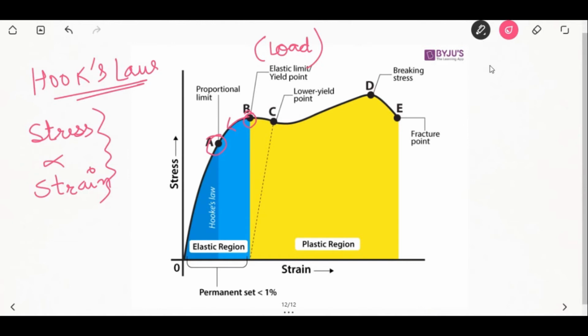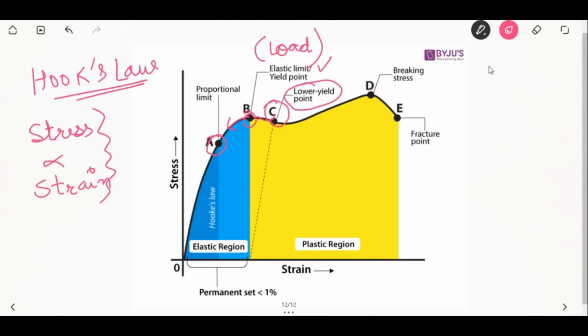Next is the yield point. Yield strength is defined as the stress at which a material exhibits a specified limiting deviation from the proportionality of stress to strain. So how much permanent deformation can be tolerated? This varies from material to material and is determined by an offset. Offset is an arbitrary value put for a material. It represents the percent of total permanent deformation that is acceptable for the material.